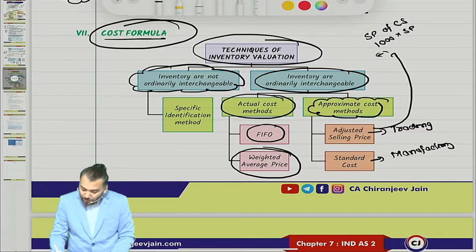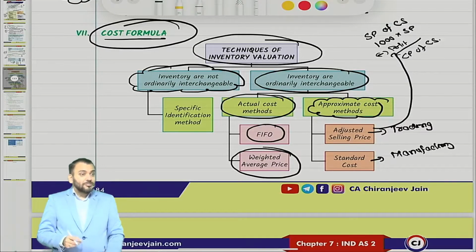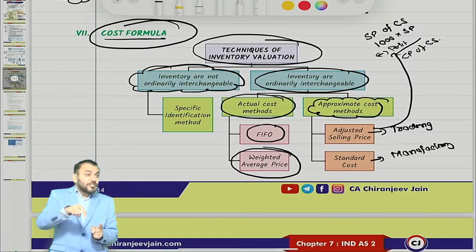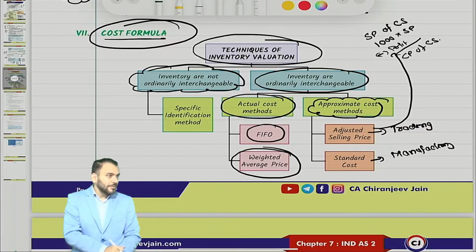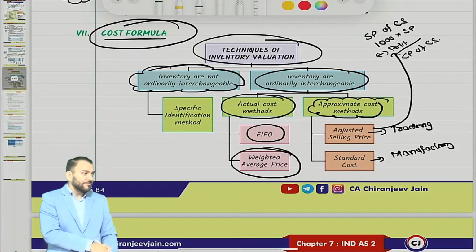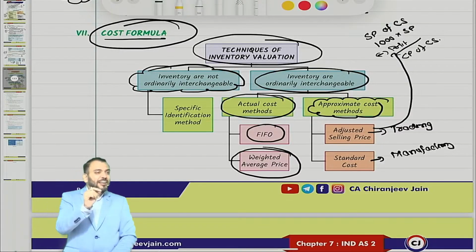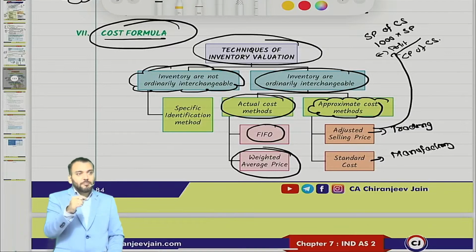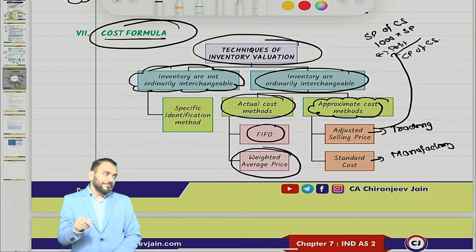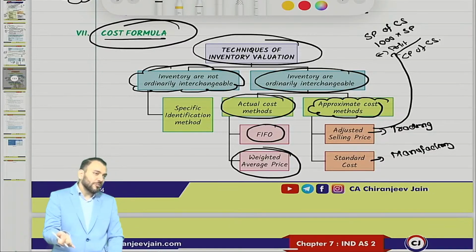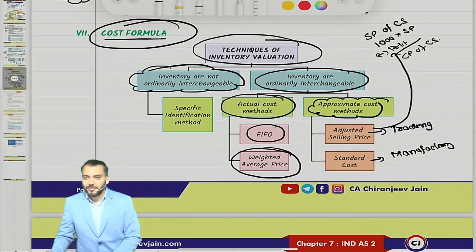If I deduct the profit margin, what will I get? Cost price of closing stock. This is an indirect way to find out cost price of closing stock, but this is not actual cost. Simply they say find out sale price of closing stock, then minus uniform gross margin, and that will become the cost price of closing stock. This is known as adjusted selling price method.